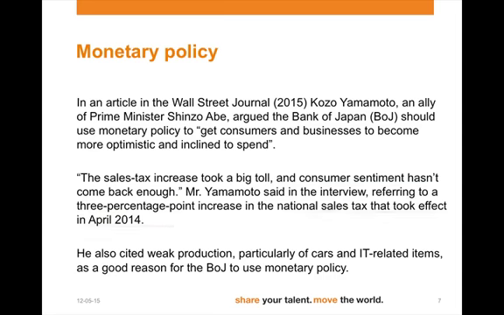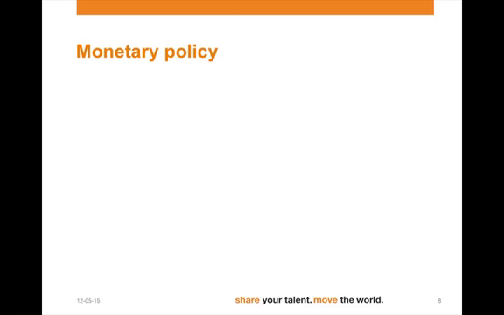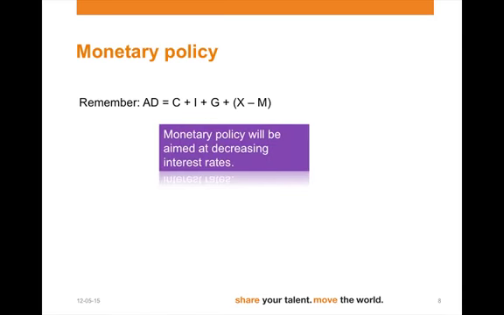It is then argued in the article that to get consumers and businesses more optimistic and inclined to spend, one should use monetary policy. As we have already said, monetary policy will be aimed at decreasing interest rates to influence consumer spending and investments positively.